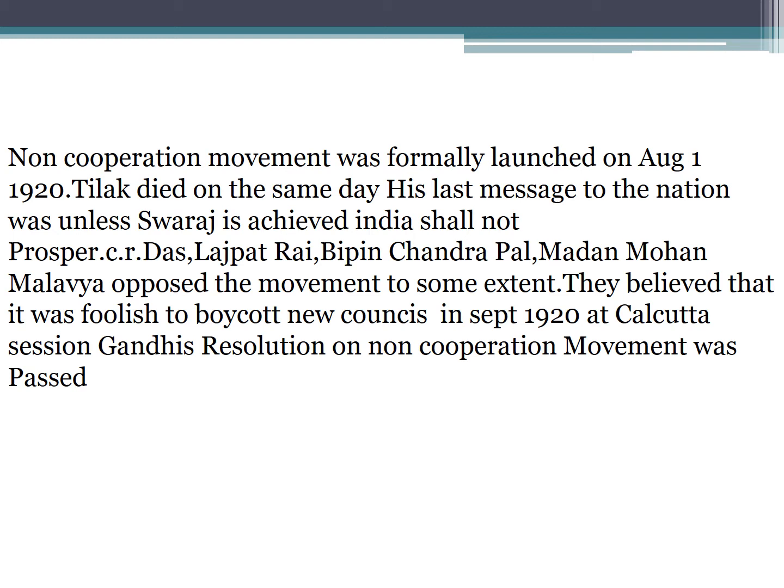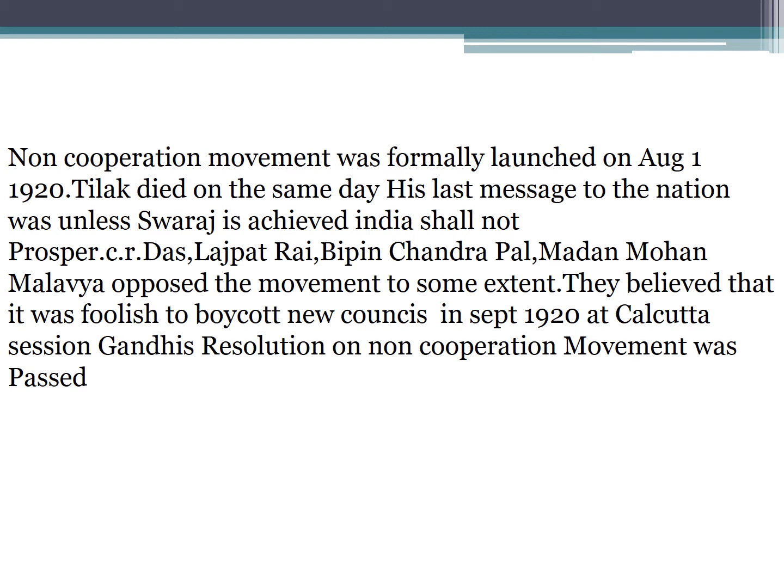They wanted to use the Montagu-Chelmsford reforms, contest the elections, and solve their demands in a constitutional manner. They thought it was foolish to boycott the new councils.